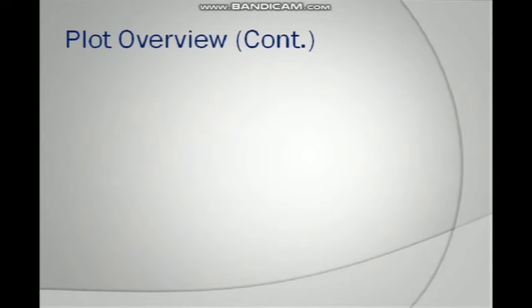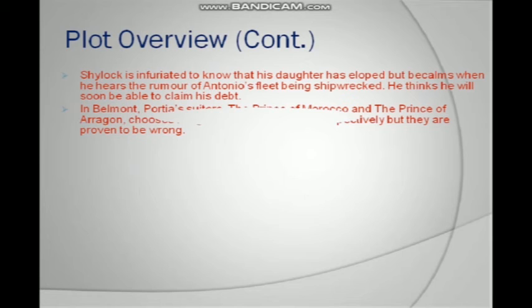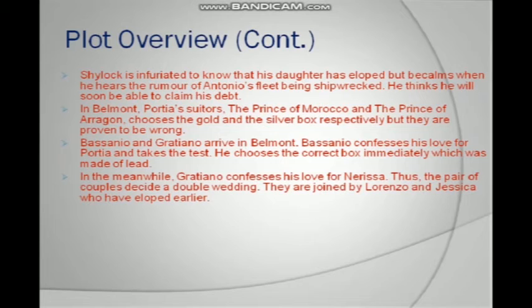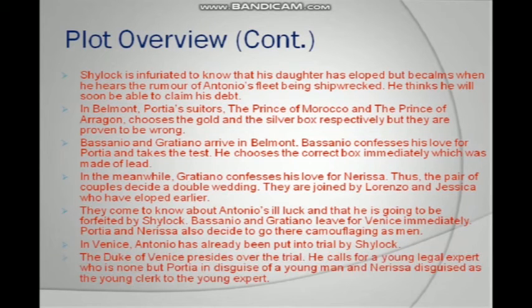Plot overview continued. Shylock is infuriated to know that his daughter has eloped, but becomes pleased when he hears the rumor of Antonio's fleet being shipwrecked. He thinks he will soon be able to claim his debt. In Belmont, Portia's suitors, the Prince of Morocco and the Prince of Aragon, choose the gold and the silver box respectively, but they are proven to be wrong.